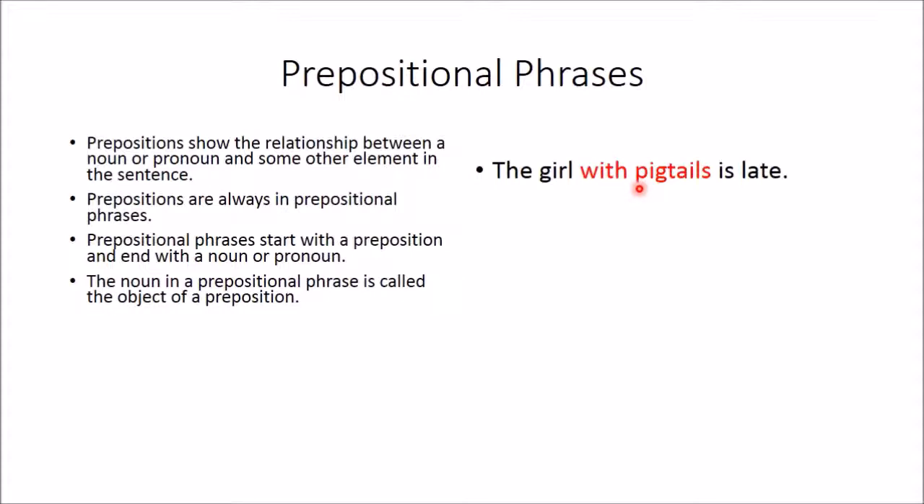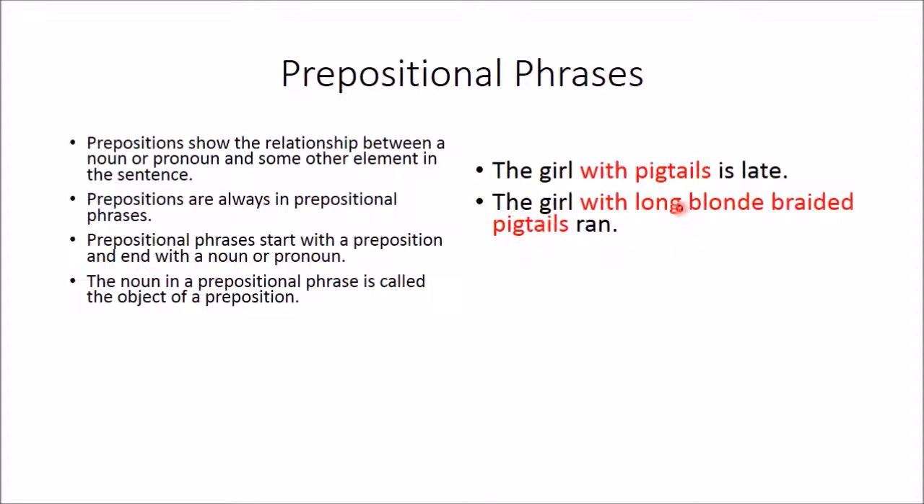Okay, so the next thing I want to show you is that prepositional phrases always start with a preposition and end with a noun. It doesn't matter how many adjectives you have in between. You could have: the girl with long blonde braided pigtails ran. This is still the full prepositional phrase because it starts with the preposition with and ends with the noun pigtails. And this noun is the object of the preposition.